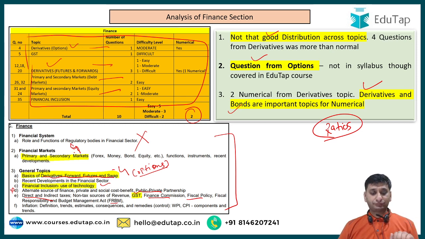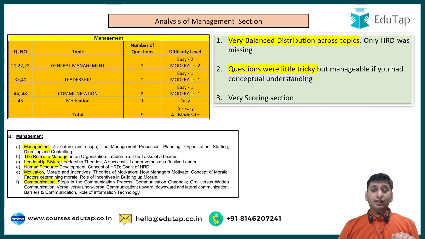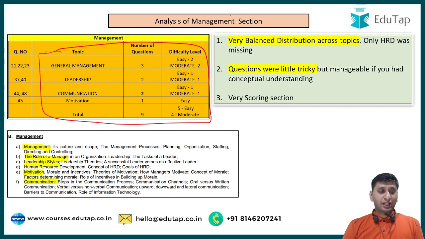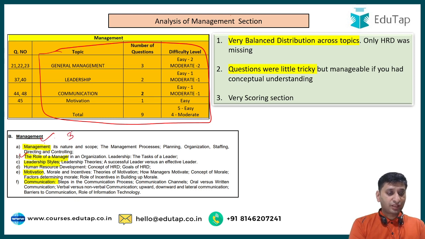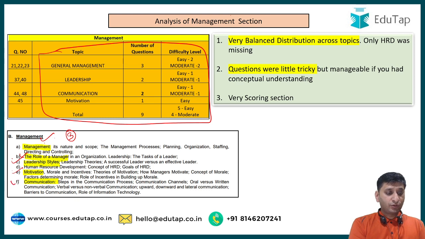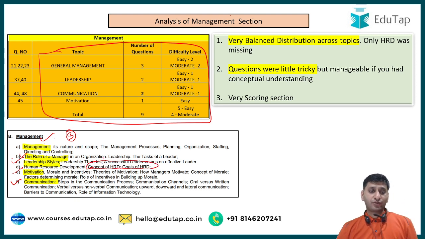Right? Now, analysis of management section. So again, this is the table you can see to analyze what number of questions have been asked from each topic. So from management and role of manager, there were 3 questions asked. So basically, all these questions on the roles of managers by Henry Mintzberg, there were 3 questions asked on that. Then from leadership, 2 questions were asked. From motivation, 1 question was asked. From communication, 2 questions were asked. So again, I would say very balanced distribution. If anything that is left is only HRD. Apart from that, from every portion, they did ask a question.